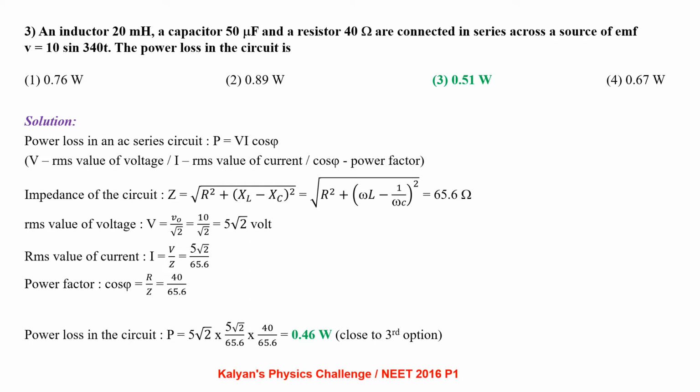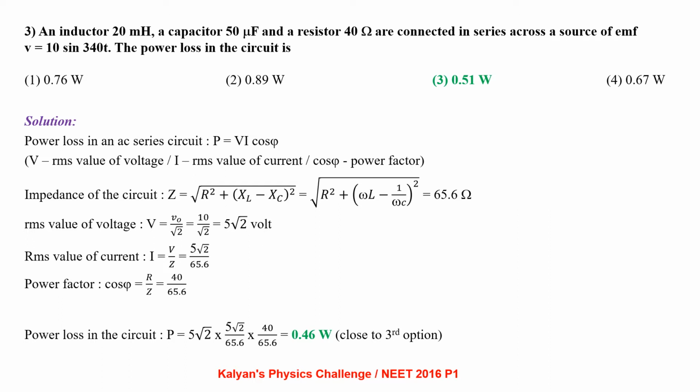Now since all the three elements are present here, let us find the impedance of the circuit. Z equal to square root of R square plus XL minus XC whole square. By substituting the given values, we get the impedance of the circuit as 64.6 ohm. RMS value of the voltage is V0 by root 2, that is 10 by root 2, 5 root 2 volts.